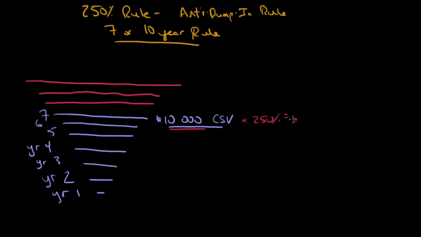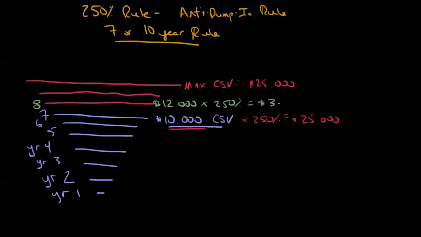250% of $10,000 is $25,000. So the maximum cash surrender value that our income tax rules allow here is $25,000. And then we're going to measure that again in year 8. So in year 8, let's say, just for the sake of argument, we've grown this thing up now to a $12,000 cash surrender value. We are once again going to apply that 250% test. That's $30,000. That doesn't apply to year 10 though.